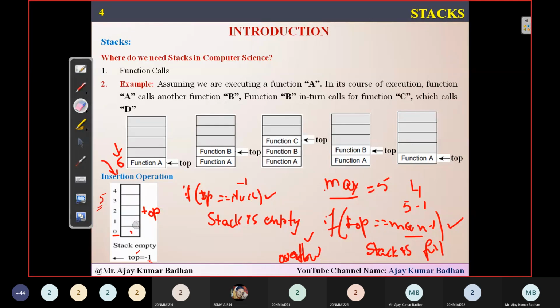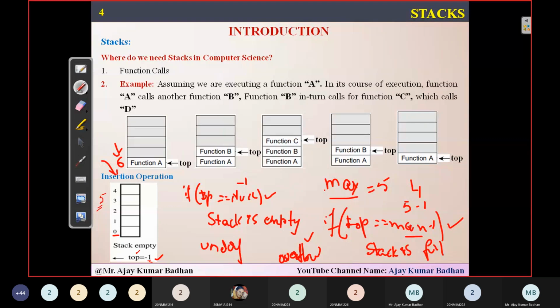Now I want to delete number 2. So top will be decremented again. Now top will be coming to this particular location. Finally, if I remove this one also, then top is equal to -1. And now if you are trying to delete an element, that means the stack is empty. You're trying to delete an element, then what condition do I have to give here?